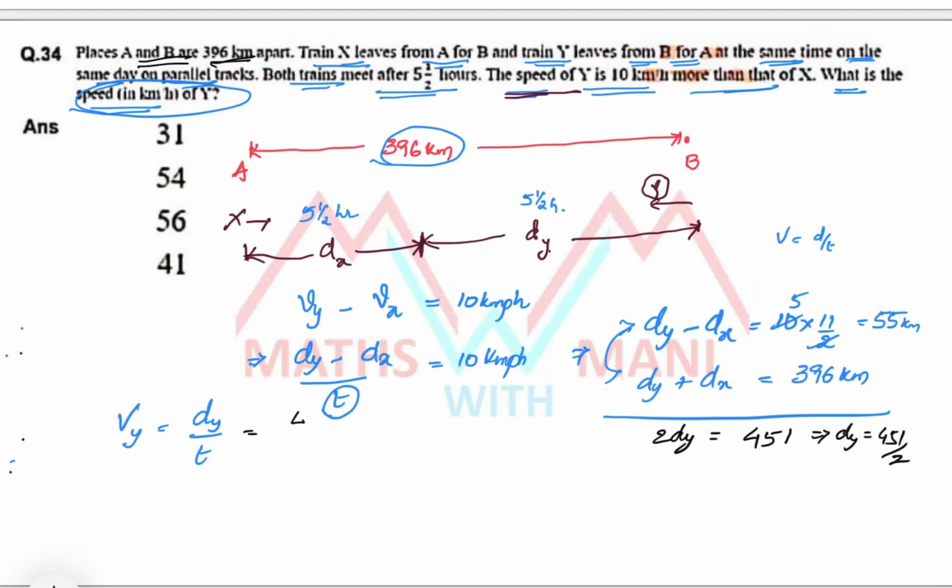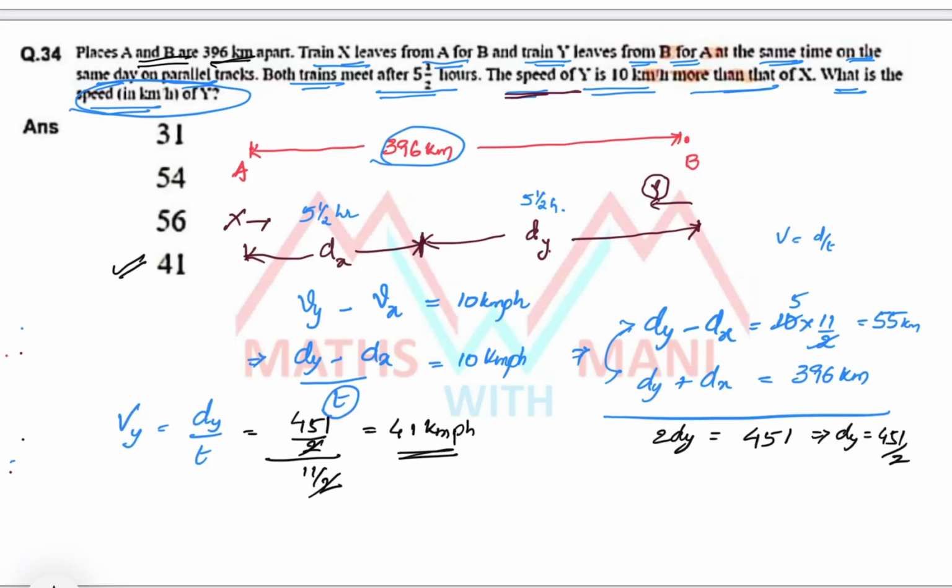So 451 by 2, by what is the time? That is 11 by 2. 2 cancel, 11 fours are 44, 11 ones, that is 41 kmph. That is which option? Fourth option is the correct answer. This is the general procedure, you have to follow it.